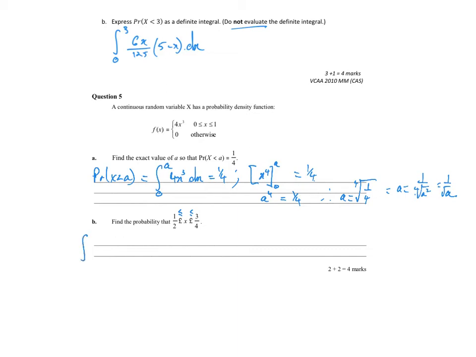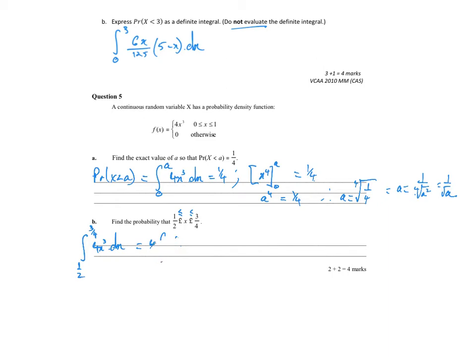So we need the probability that x is between 1/2 and 3/4 of 4x cubed dx. So really it just becomes an integration question. So let's take 4 out the front. Actually, I won't do that, sorry, because I add 1 to the power, divide by the power, I just get x to the 4. Oops, let's scrub all that out.